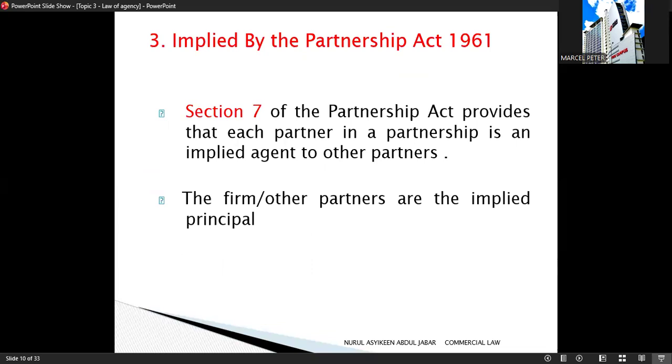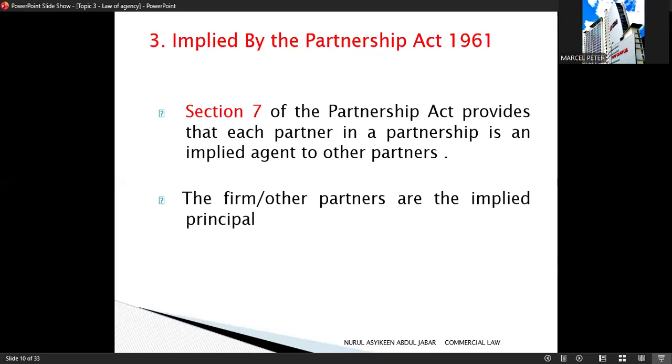Next, we are going to look at the third situation of implied appointment, which is implied agency under the Partnership Act 1961. Under Section 7 of the Partnership Act 1961, the law provides that each partner in the partnership is an implied agent to the other partners. This means every partner can act on behalf of the partnership, and whatever a partner does within the scope of the business will bind the firm. So in this relationship, the partner who acts is the implied agent, and the firm or the other partners are the implied principal.